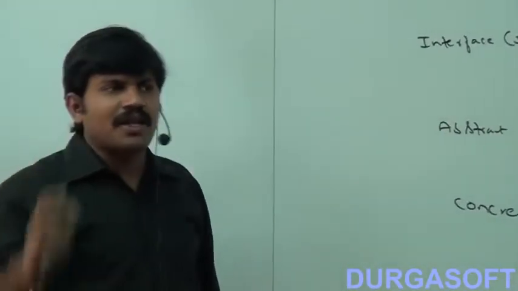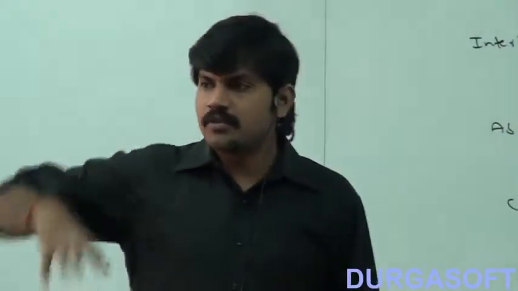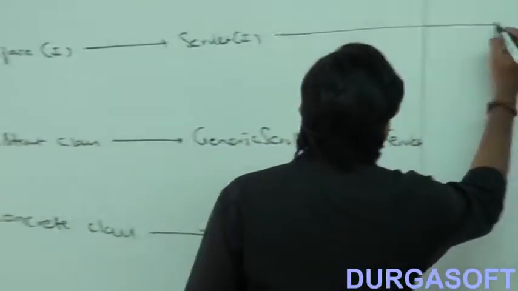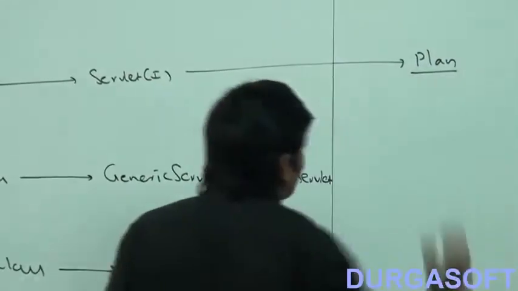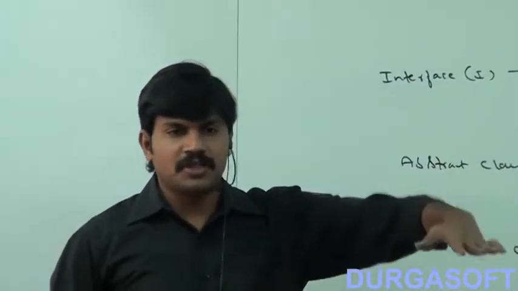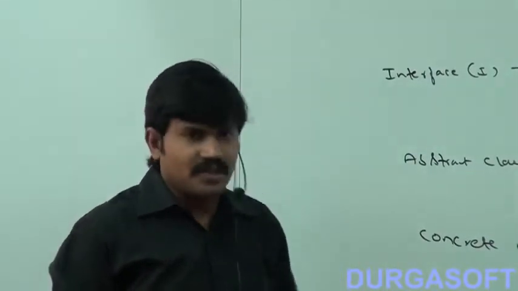Let me give one small analogy so you can understand. Suppose I want to build a 1,000-floor building. We can't start construction of the building directly. First we will have some plan, a requirement specification. Boss, this is the plan for this building. That plan itself is the interface concept. It is about requirement specification, the specification of this building. The plan itself is an interface.